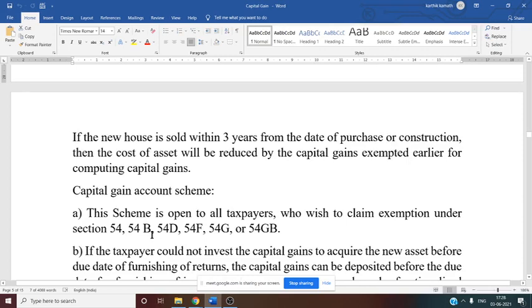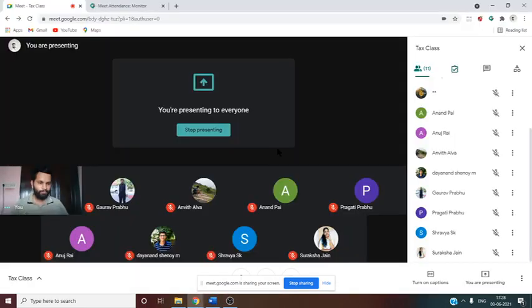Now you need to tell me regarding section 54B. What is it? Section 54B, anyone? If you know, you can tell me. Section 54B.